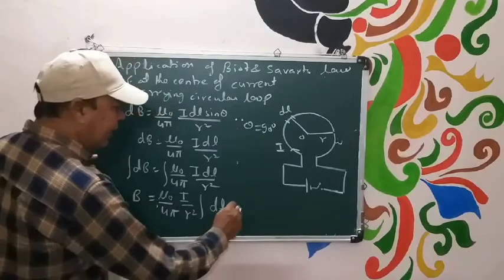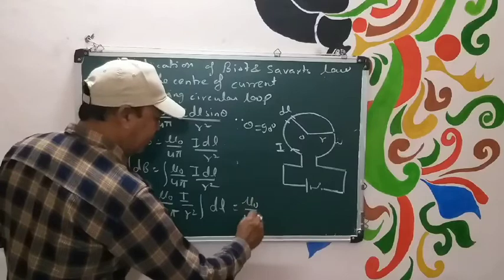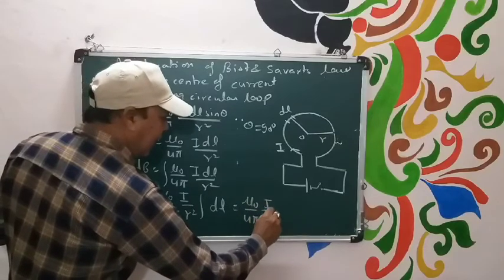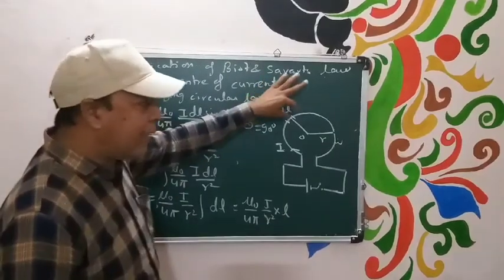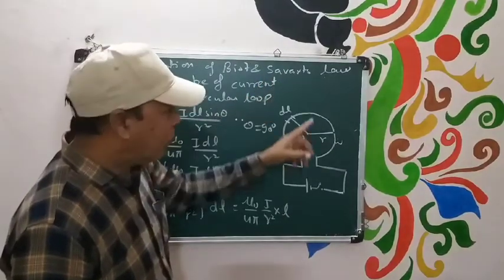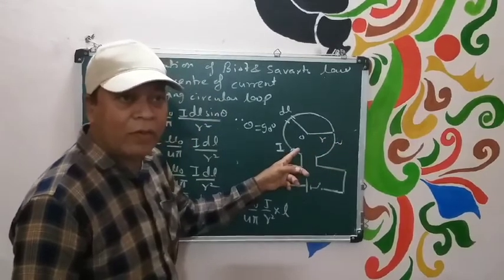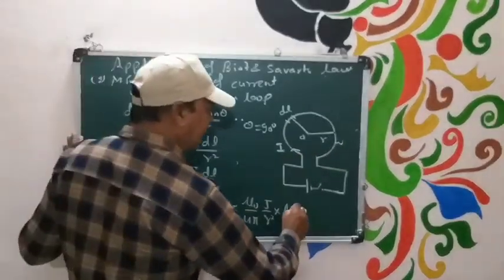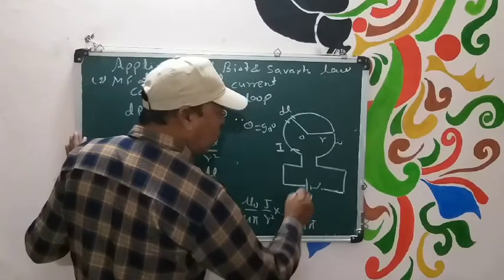So integration of dl should be equal to how much? dl should be equal to L. dl is a small element on the loop. L means complete circumference. So your formula will become mu naught upon 4 pi I by r square times L. Value of L should be equal to how much?